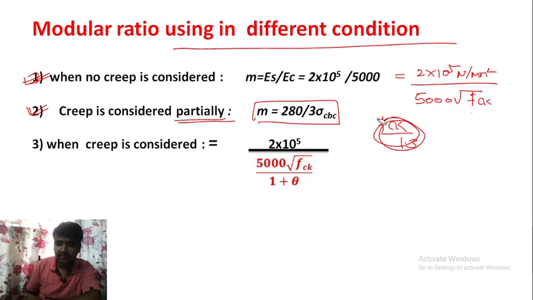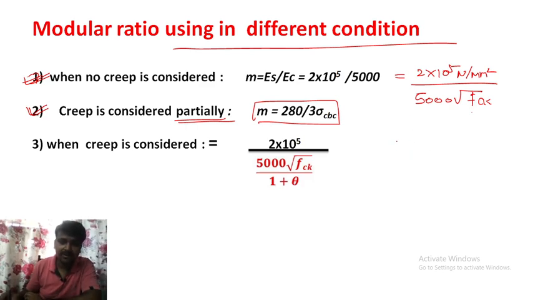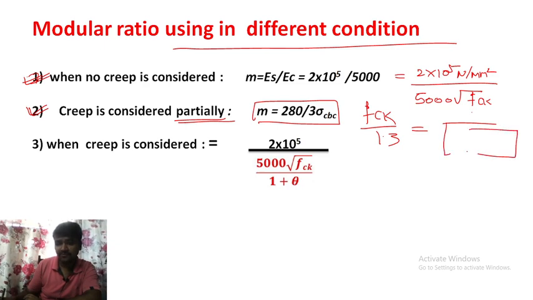Okay, there is 1.3 or 1.5, there is a confusion either way. There is a short trick, that is fck divided by 1.3. I think if you divide by this, you will get this value directly. Okay, sigma cbc: you don't need to remember the tabular column for the bending stresses, that can be avoided easily.